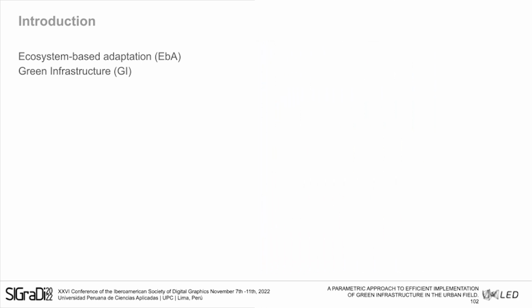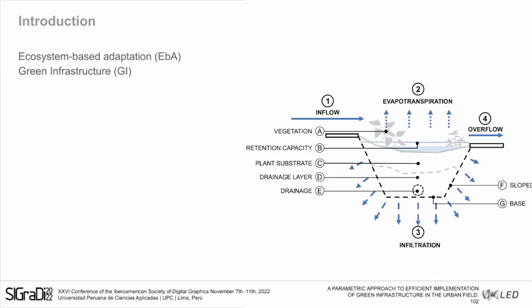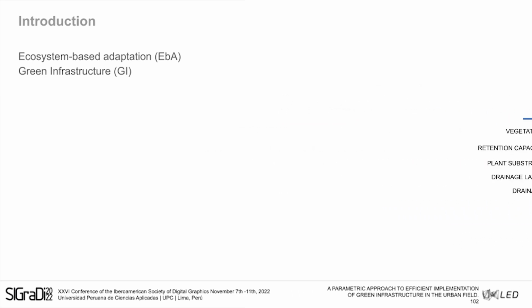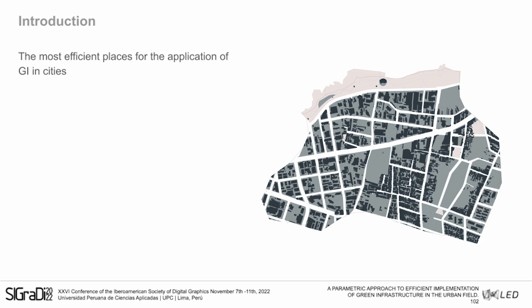It consists of a network of natural and semi-natural areas known as green infrastructure that, when combined with traditional infrastructure, also called gray infrastructure, deliver ecosystem services. Its effectiveness, however, depends on integrating solutions. Now, we are facing the challenge of finding the best places to apply green infrastructure, which also must address and incorporate solutions for the additional challenge of social, economic, and political issues.